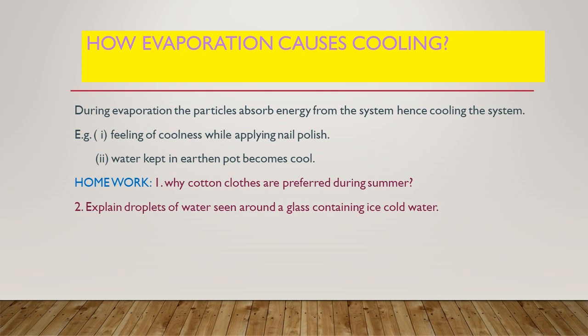When water is kept in an earthen pot, there are many minute pores on the earthen pot through which the water comes out and escapes into the atmosphere. For this conversion from liquid to vapor form, it takes energy from the pot surface, hence causing chillness of the pot and of the water inside the pot. So the energy that is needed for this conversion is absorbed from the system and hence causes cooling of the system. So this lesson is coming to an end.